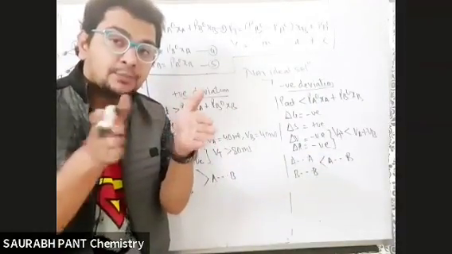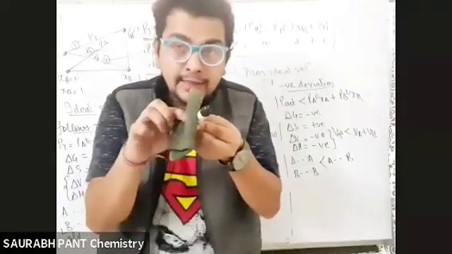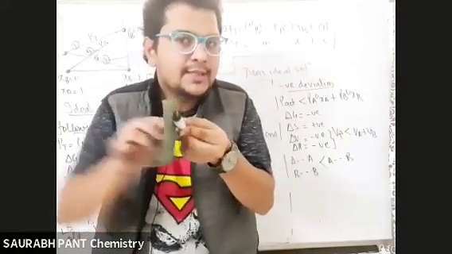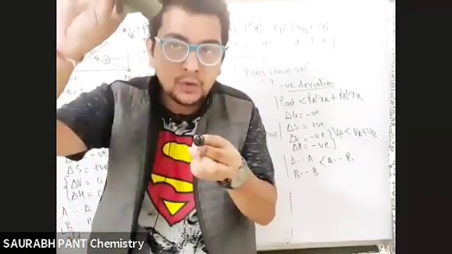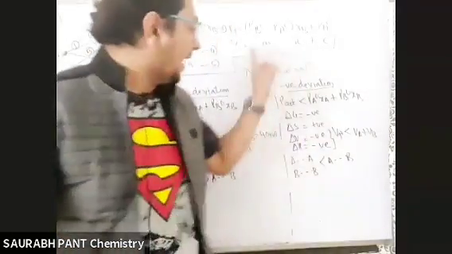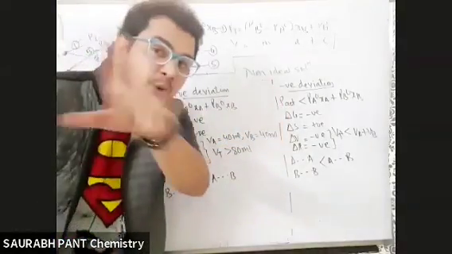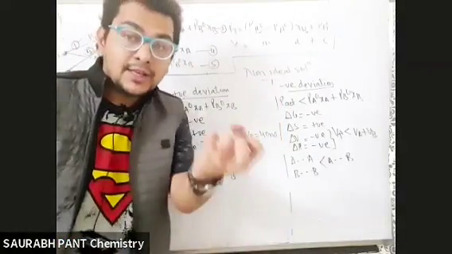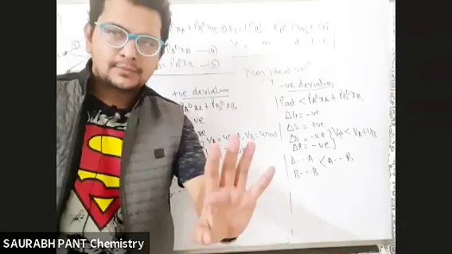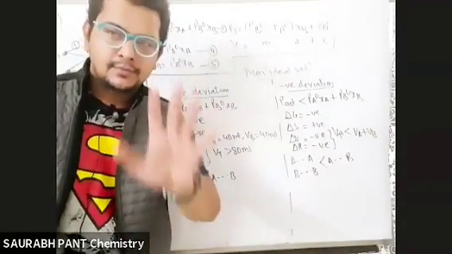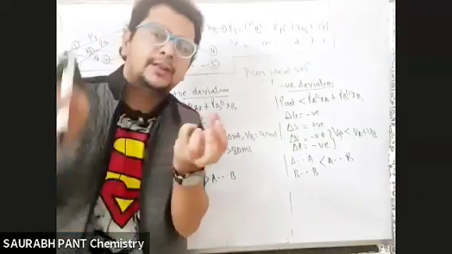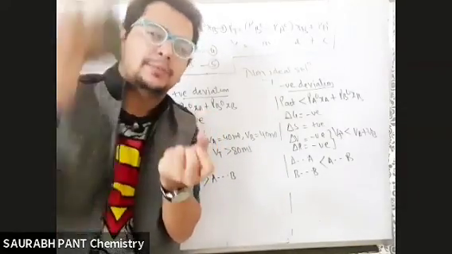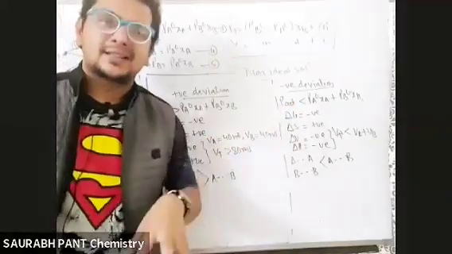If the new force of attraction between these two is more, will it break the intermolecular force of attraction easily and go up as a vapor, or will it be tough? This phenomenon will become tough, going up, right? That means the actual vapor pressure will come lesser than you expect. Why? Because attraction is there. Listen again. If particles are very attracted to each other, they will not easily go up as a vapor. So the actual vapor pressure will come lesser because vapors will decrease.